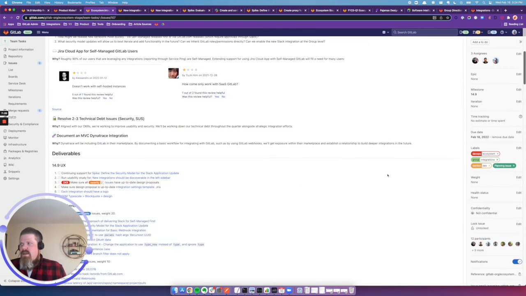All right, and the last theme here for this milestone is the Dynatrace MVP integration. With this integration, we'll be included in Dynatrace's cloud automation marketplace, and this is going to start with a minimal webhook-based integration, some light documentation on how to use GitLab through the cloud automation platform. And this will also lead towards future deeper integration efforts between GitLab and Dynatrace. And so we're really excited to be working more closely with Dynatrace.